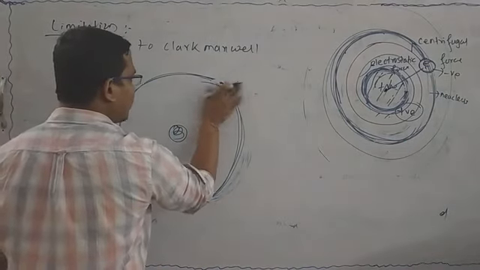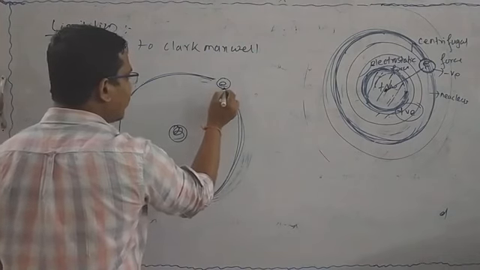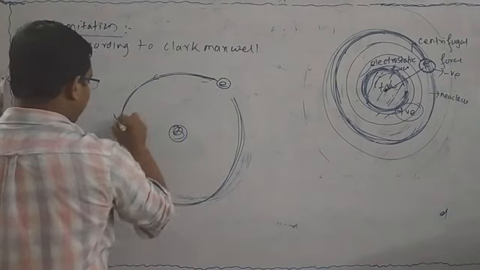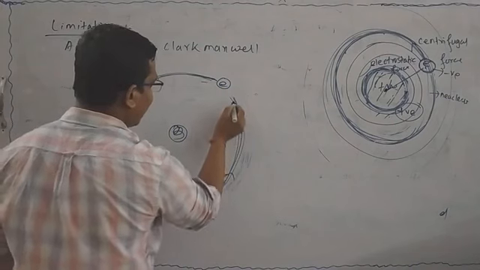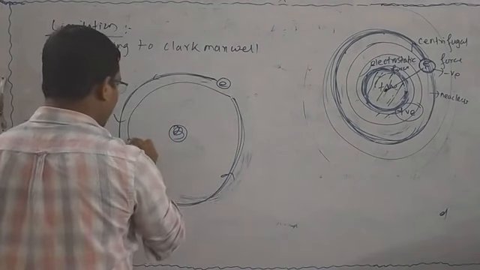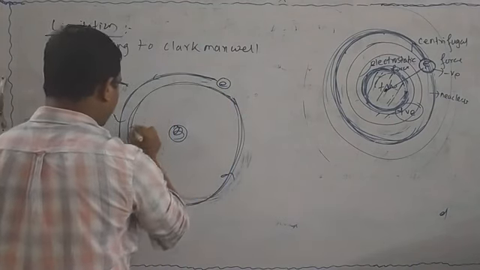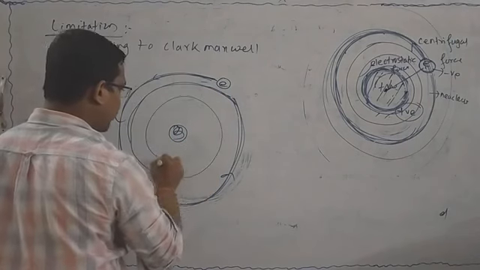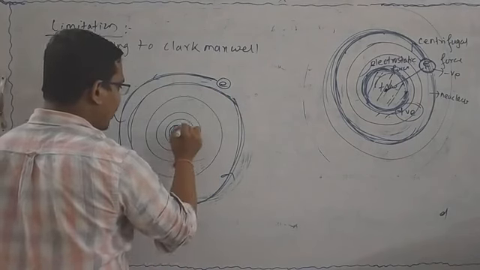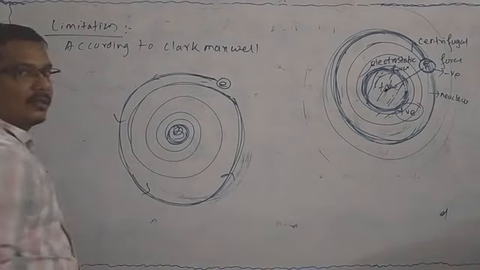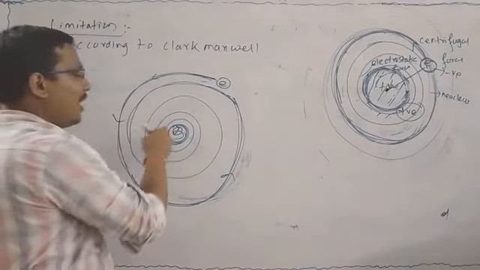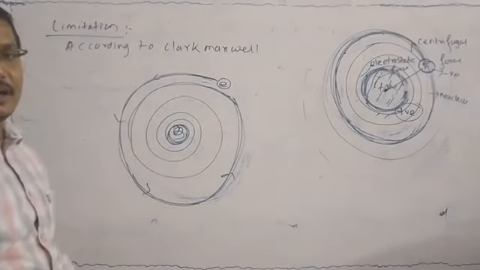Suppose it starts from this position, that is the electron position. It rotates like this, like this, like this. Then it comes nearer, nearer, nearer to the nucleus. At that time, it will collide with the nucleus. As a result, the atom is unstable.